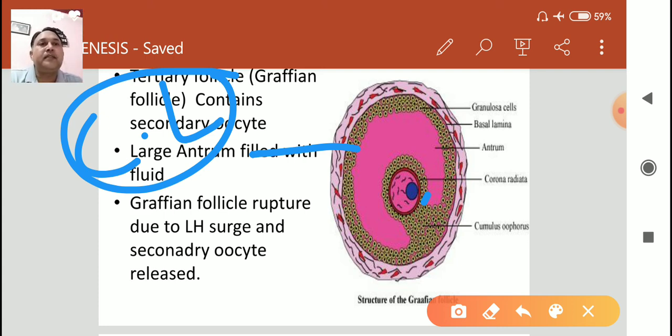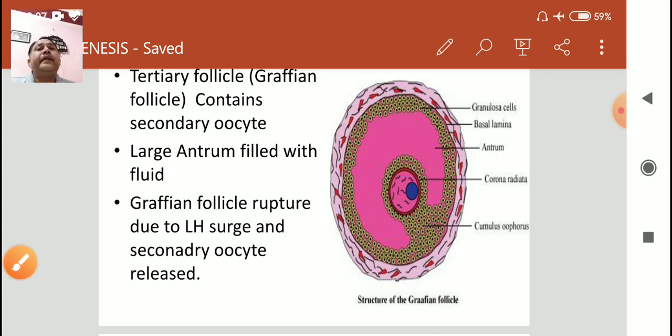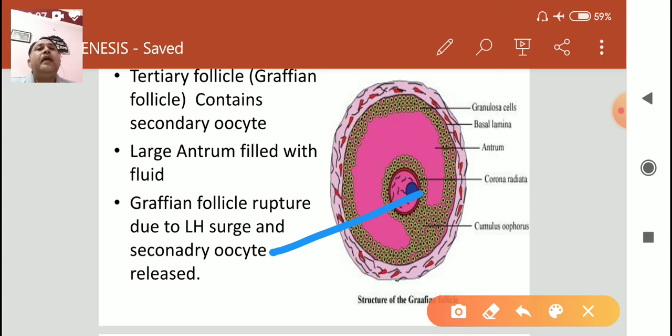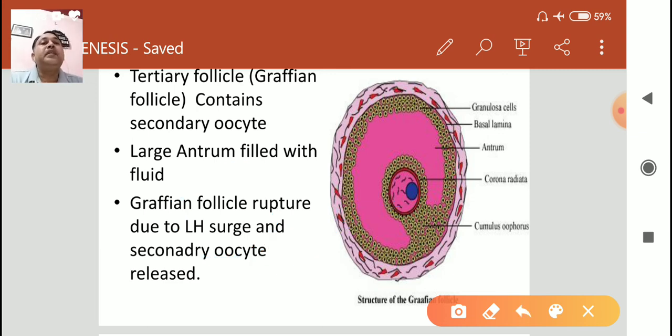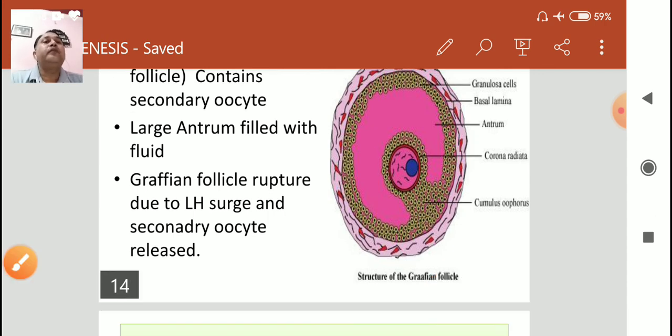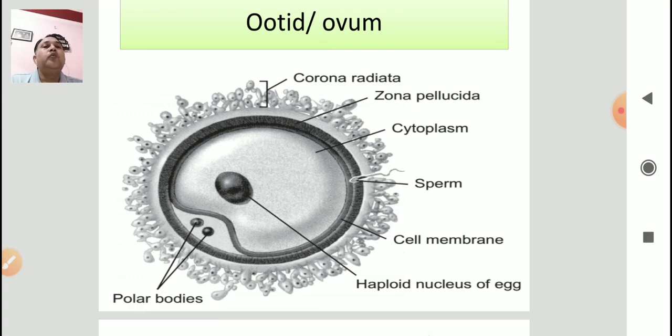We will discuss that in another video. So the basic point is that the Graafian follicle will contain the secondary oocyte, and the secondary oocyte is released when the LH surge occurs, meaning the peak of luteinizing hormone occurs, the Graafian follicle breaks, and the secondary oocyte is released. That secondary oocyte will fuse with sperm. Only then does the oogenesis process complete. That is the structure of the ovum.